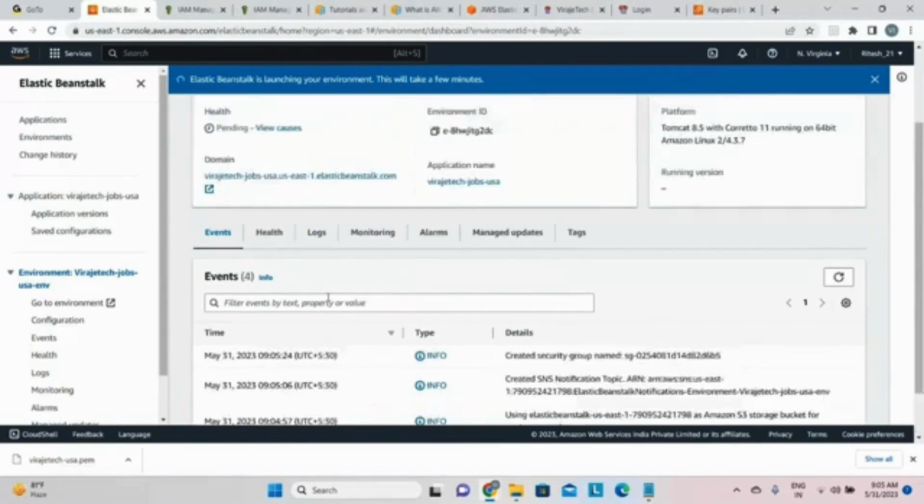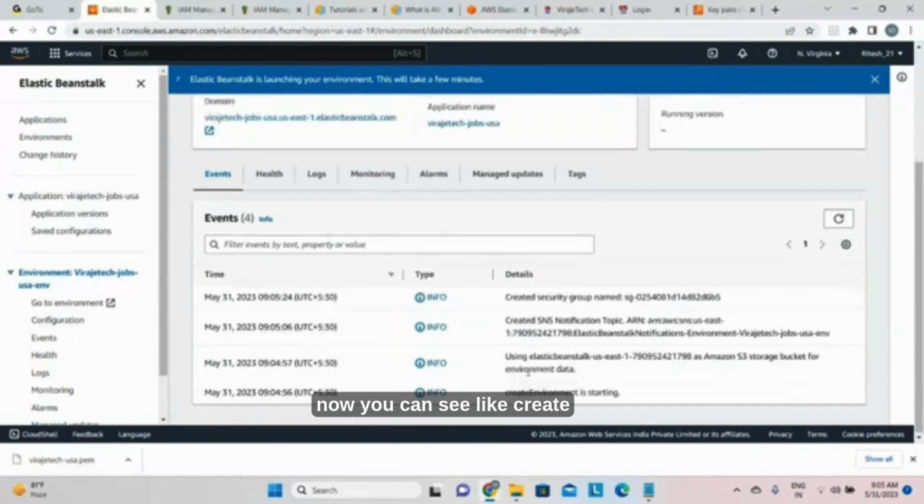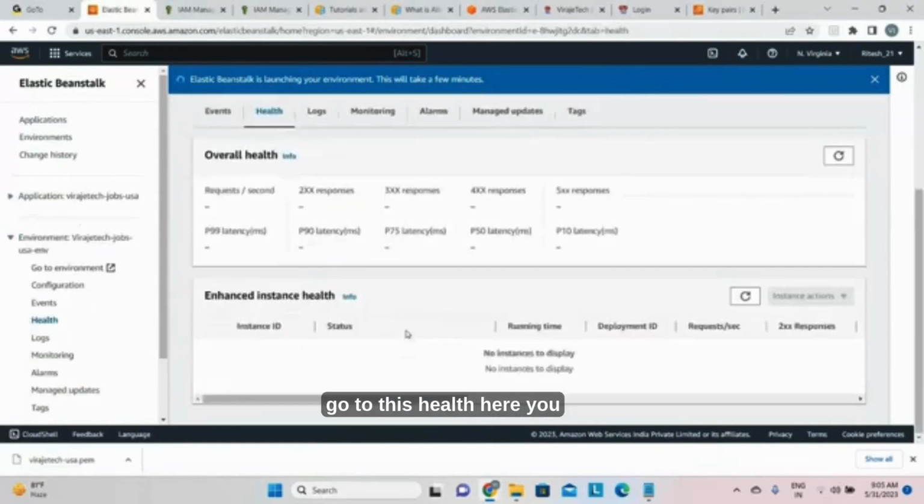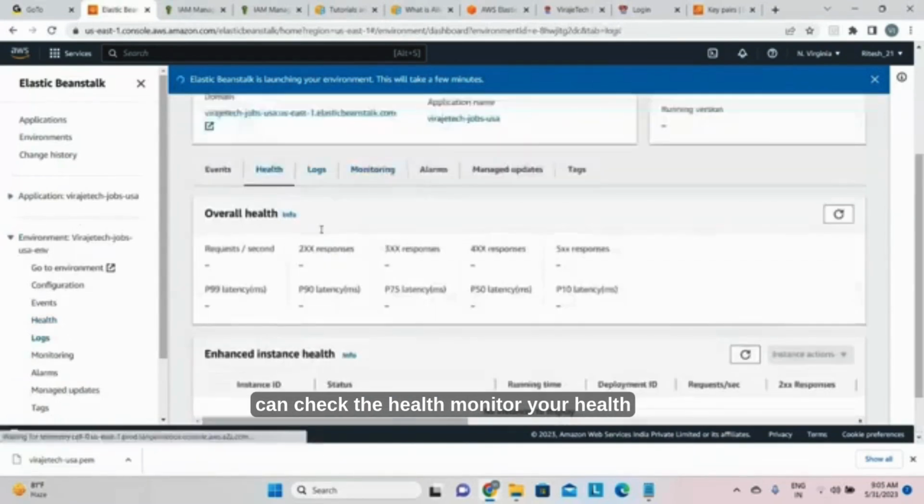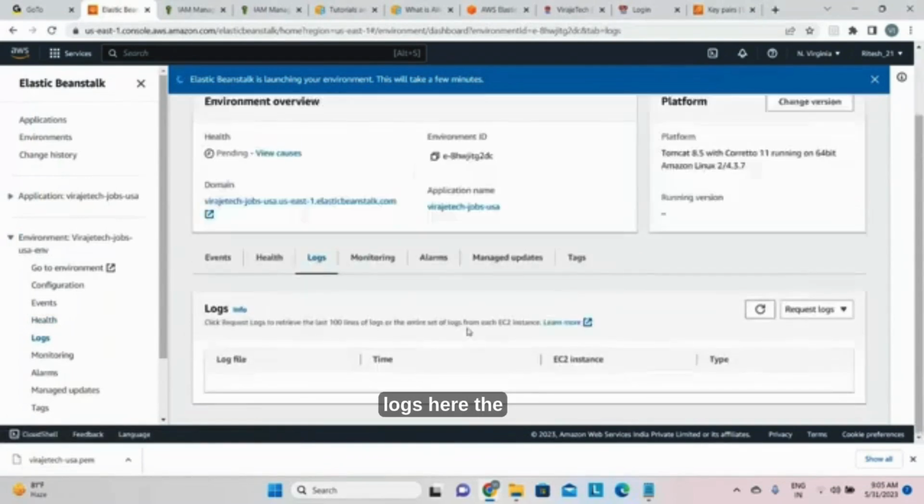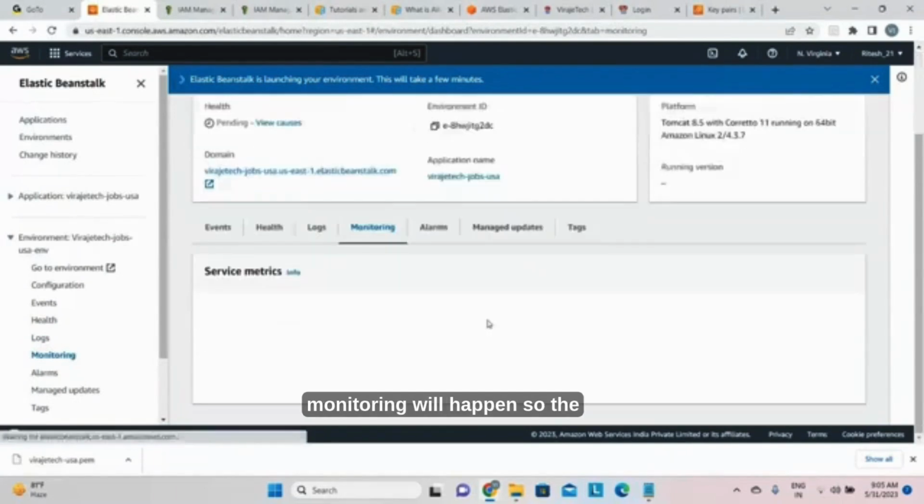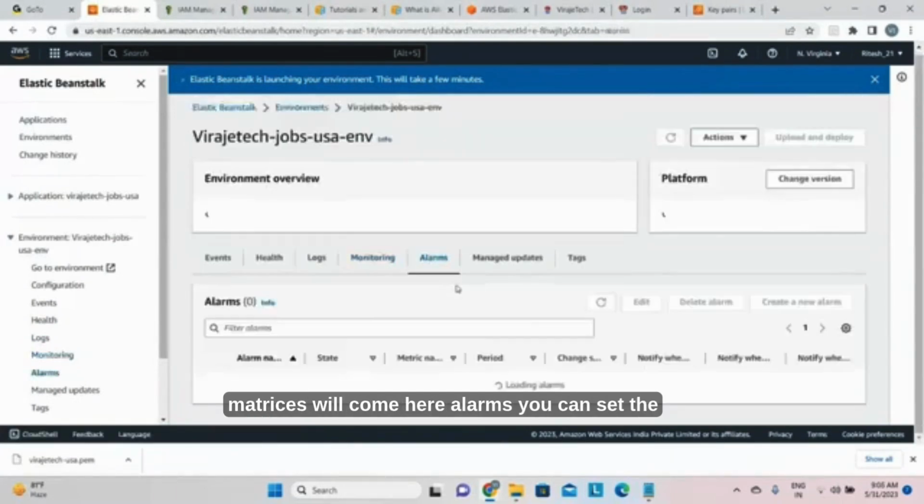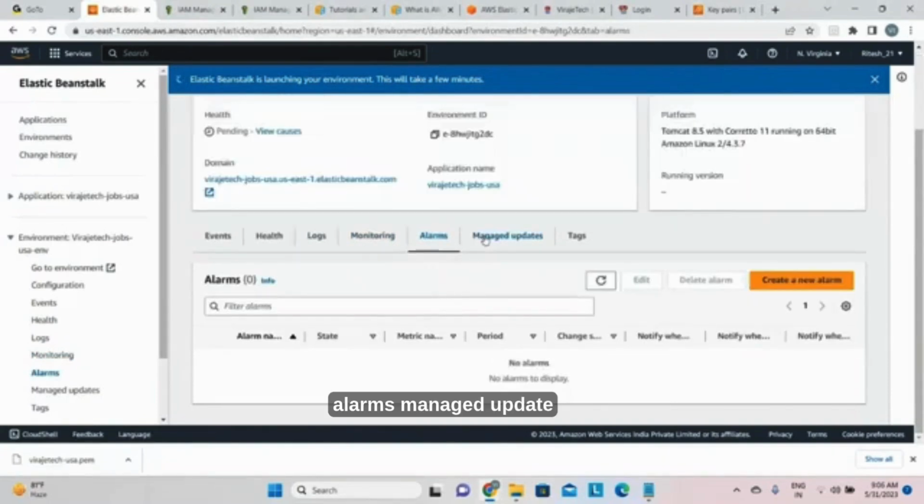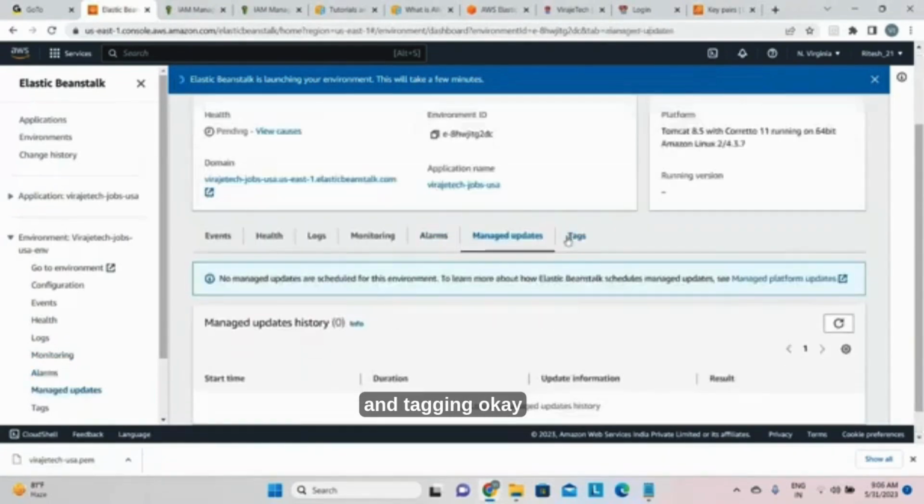Under this pending, now you can see the environment creation is starting, then using the Elastic Beanstalk S3 storage, then SNS notification, security group. So you can see the things are going to be created. Go to this health. Here you can check the health and monitor your health. Logs: here are the log-related updates. Monitoring will happen, so the metrics will come here. Alarms: you can set the alarms, managed updates and tagging.